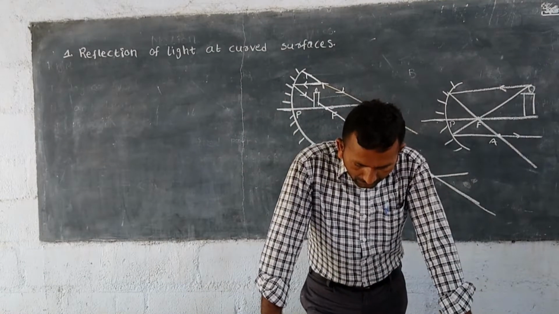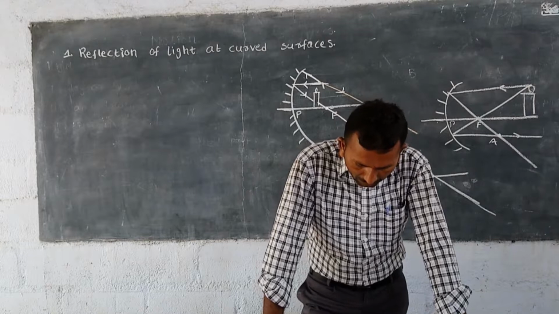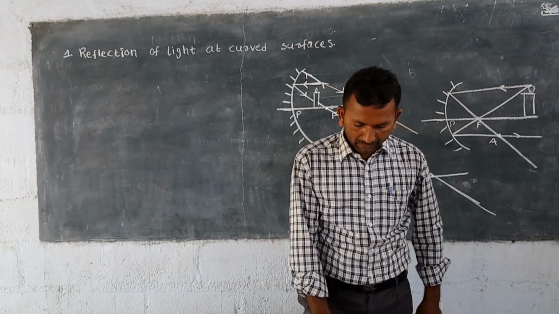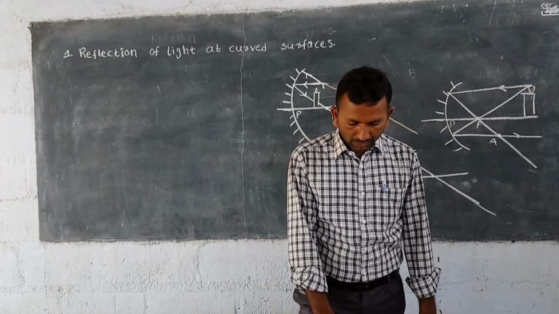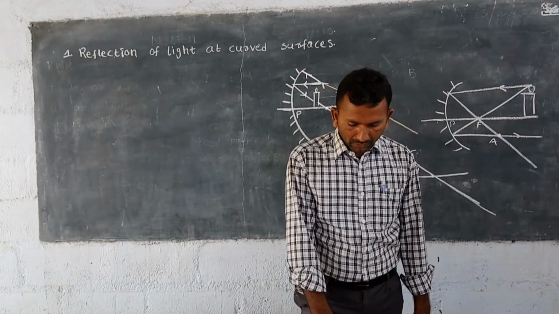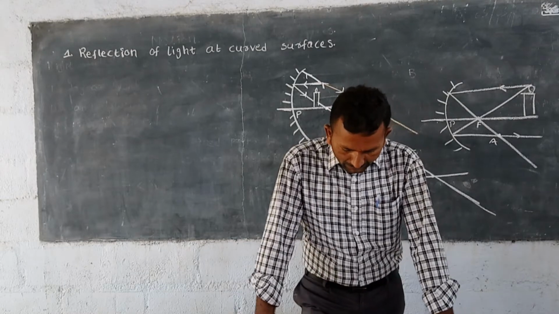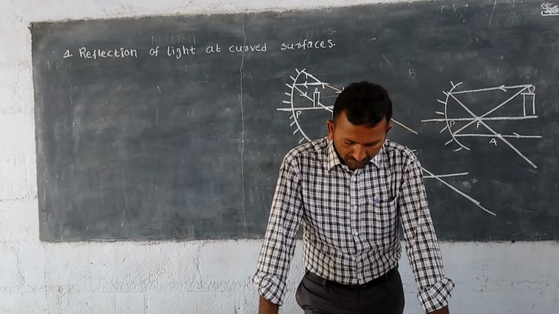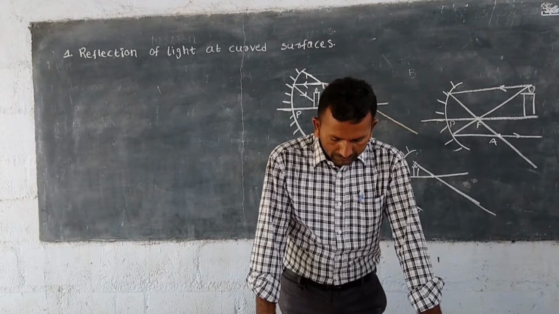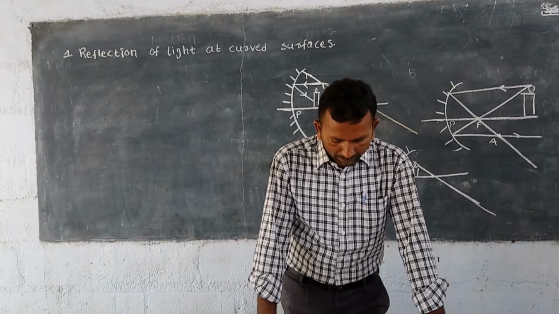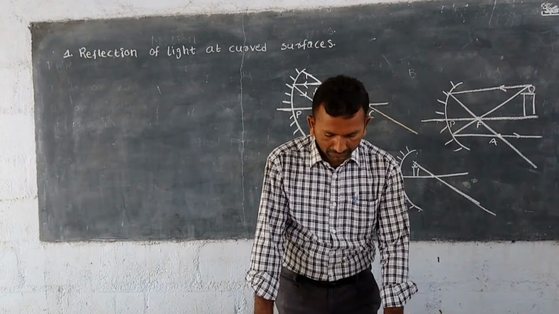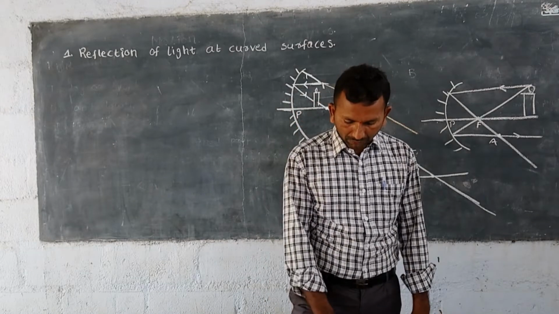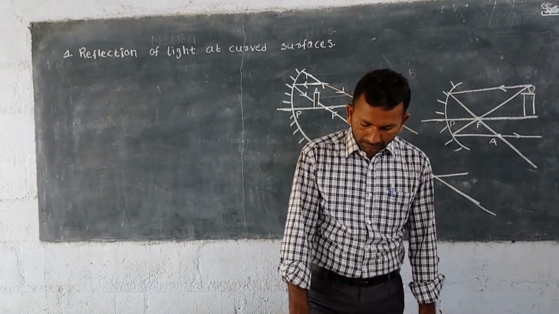The first ray will start from the tip of the object and run parallel to the axis and get reflected so as to pass through the focal point. This one is easy to draw. The second ray that we chose for the earlier ray diagram is the ray coming from the tip of the object and going through the focal point. But it is not possible, as such a ray will not meet the mirror. So we must use the third ray: a ray coming from the tip of the object and going through the center of curvature. But that does not seem to be possible.